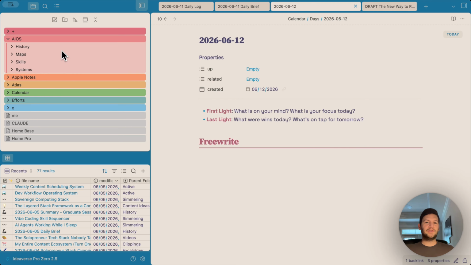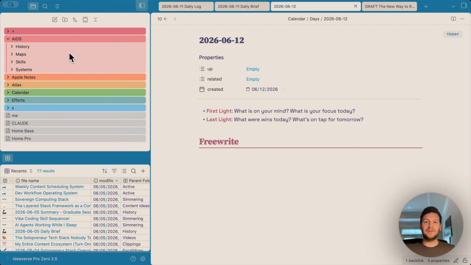Inside AIOS, there are 4 subfolders. So first we have history. This is where every note the AI writes lives: daily logs, daily briefs, conversational transcripts. This is AI-first territory. I never have to touch it, but I can read it at any time.